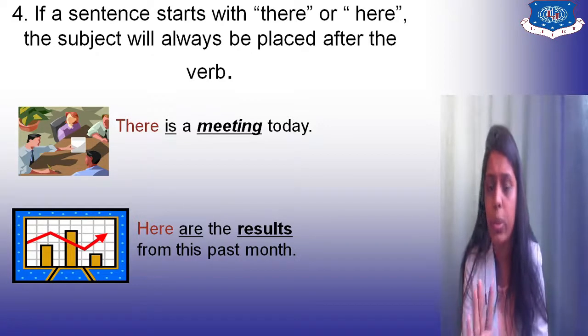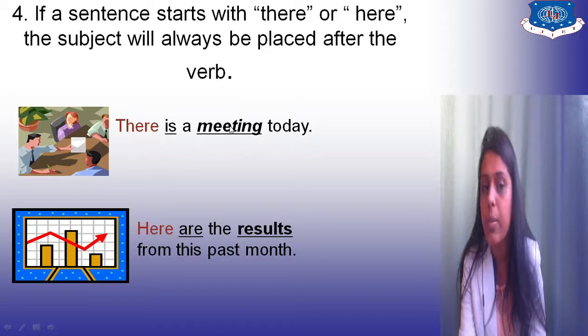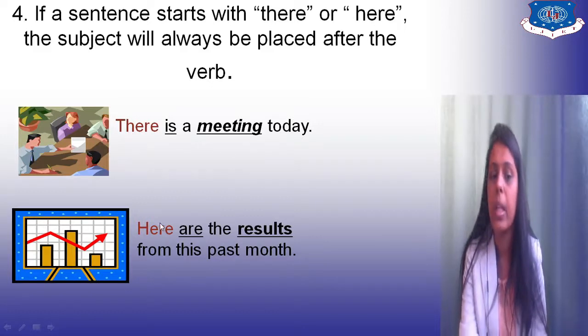Now the fourth rule, right? If a sentence starts with there or here, the subject will always be placed after the verb, right? For example, there is a meeting today. So the verb is before the subject. Meeting is the subject, right? Meeting is what they are talking about in the sentence. That's the main thing, right? There is a meeting today. So the subject is always after the verb.